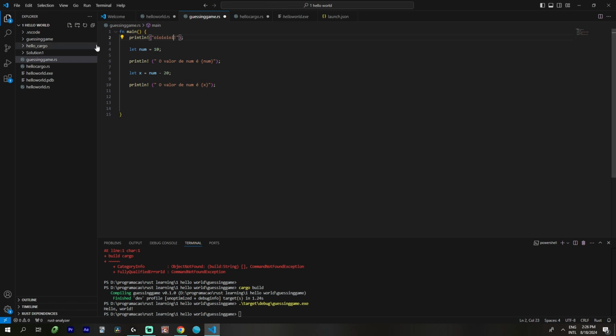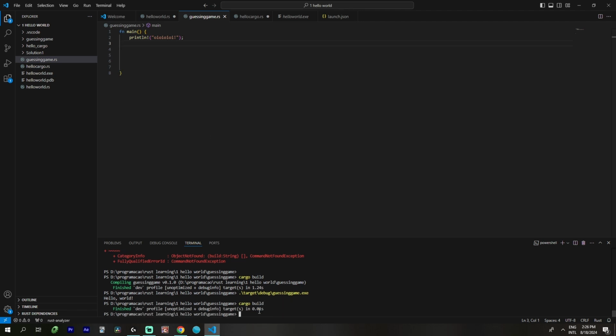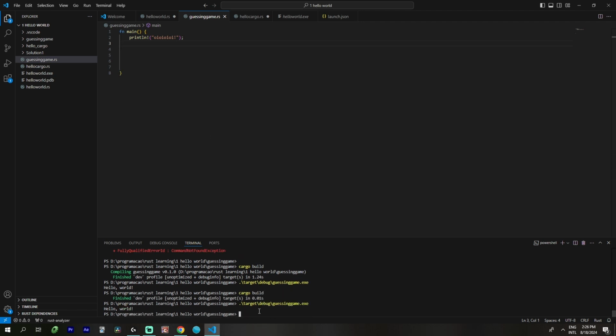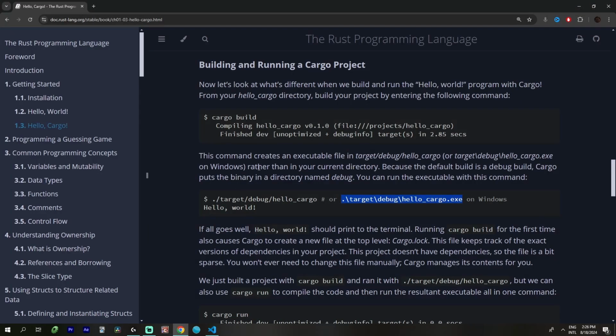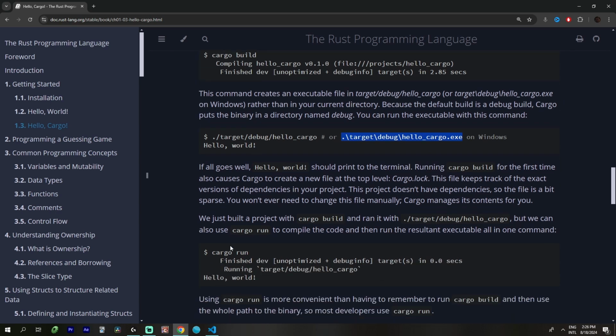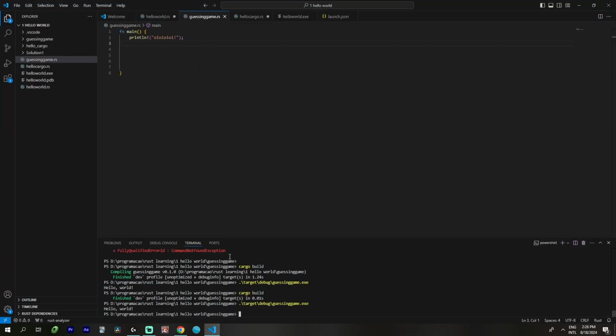Let's try it again. Guessing game. Cargo build. Hello. Oh my god. Let's check the commands. Cargo maybe.